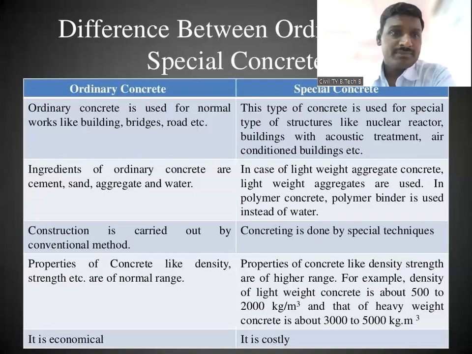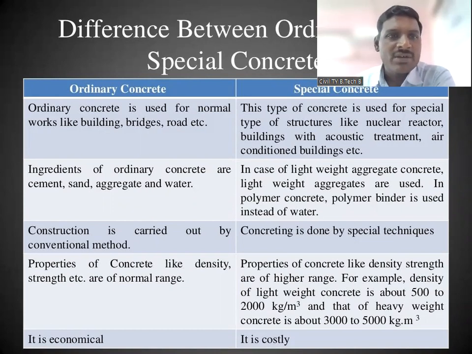Then the second point to differentiate is the ingredients. The ingredients of ordinary concrete are cement, sand, aggregates, and water. These are the four main basic ingredients. As per the requirements, we add admixtures, polymers, and many other materials.